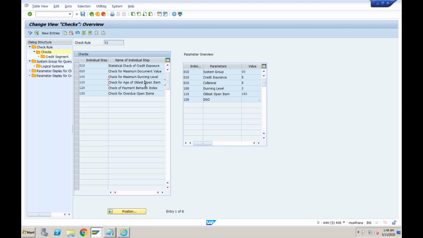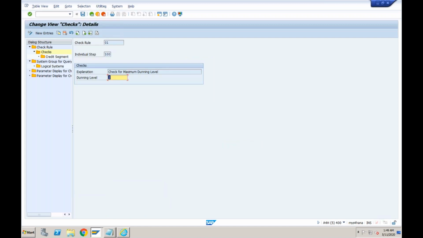Let me try how to do that, because normally we don't use this in full form, but yes, we need to see. So let me double click on this. This is where you can do. Okay, but the problem is you cannot do this at the credit segment level. Whatever you are doing, you have to do at the client level only. Okay, so this one you can change.